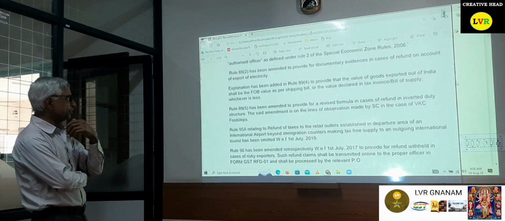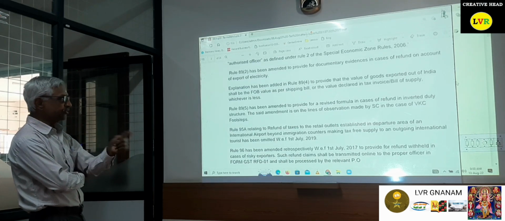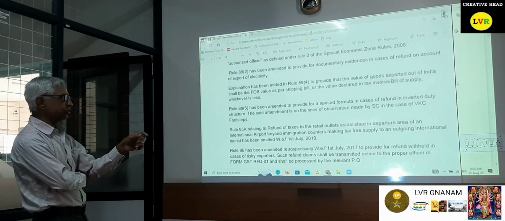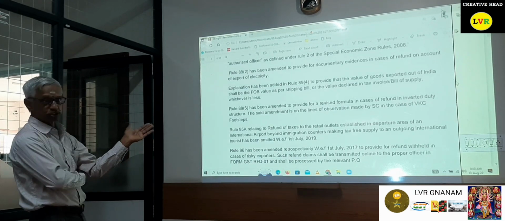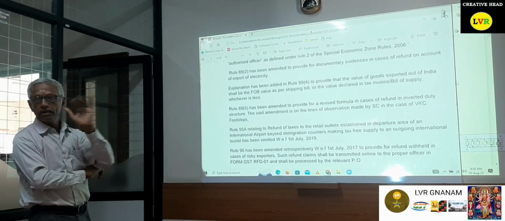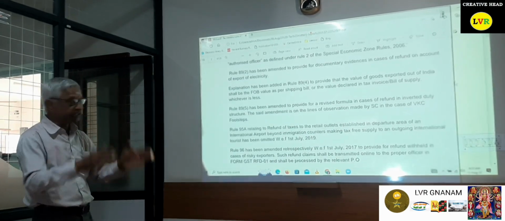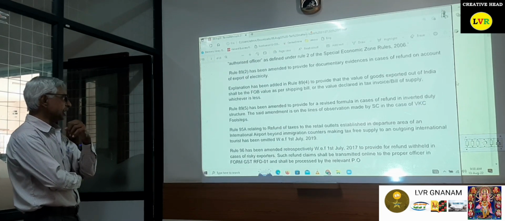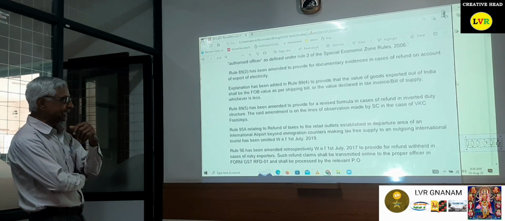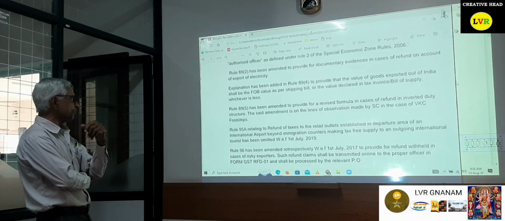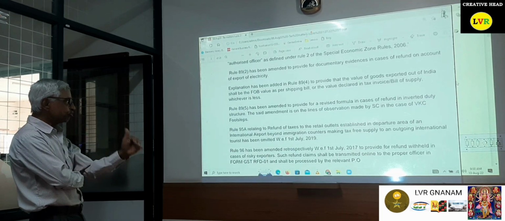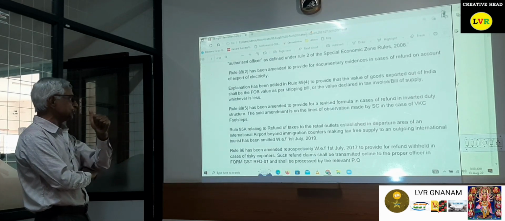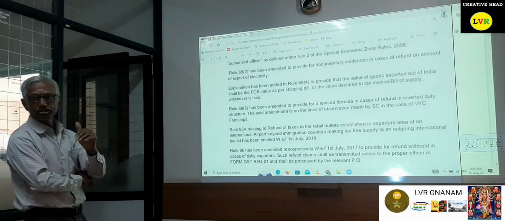Then Rule 89(5) has been amended to provide the revised formula in case of refund of inverted duty structure. The said amendment is on the lines of the observation made by the Supreme Court in the case of VKC Footsteps. Now a formula has been clearly given. Rule 95A, relating to refund of taxes to the retail outlet established in the departure area of an international airport beyond immigration counters, making tax-free supply to outgoing international tourists, has been omitted with effect from 1st July 19.